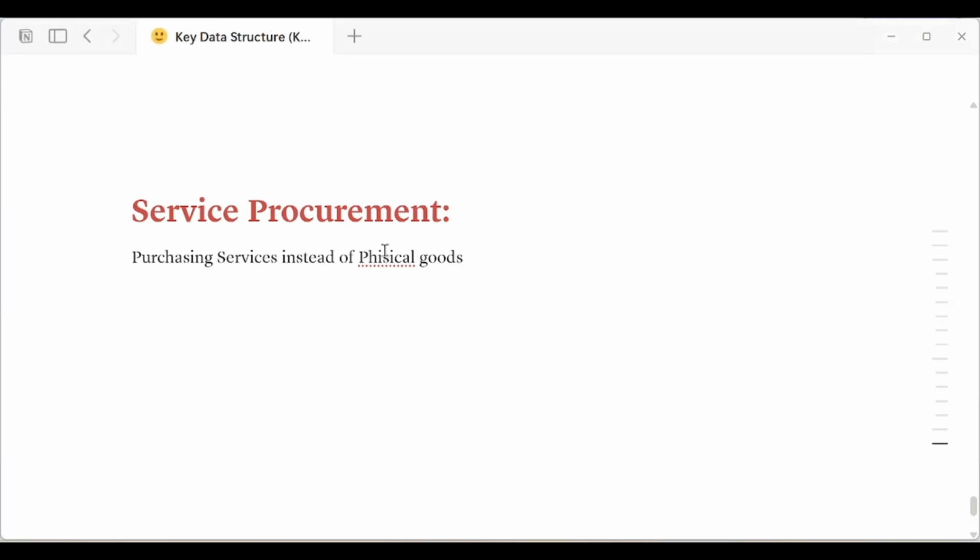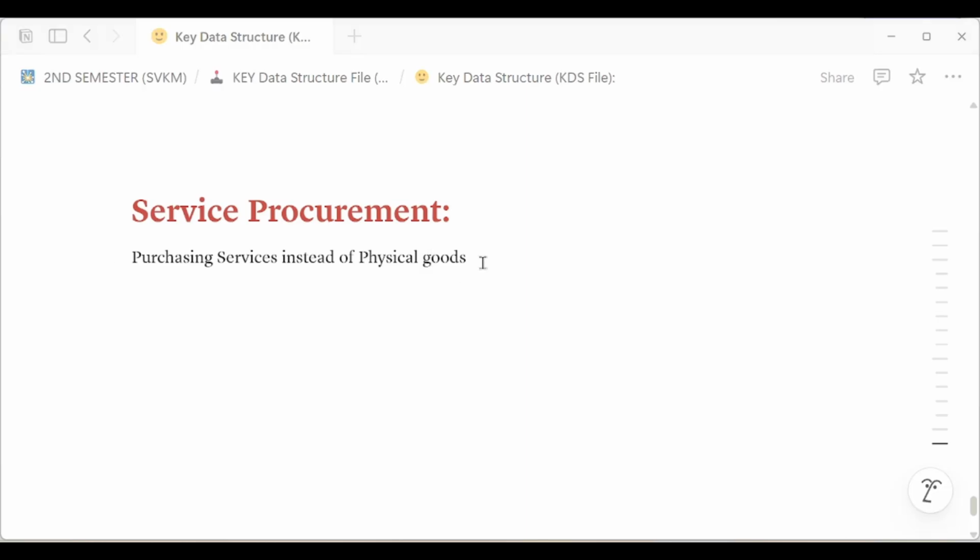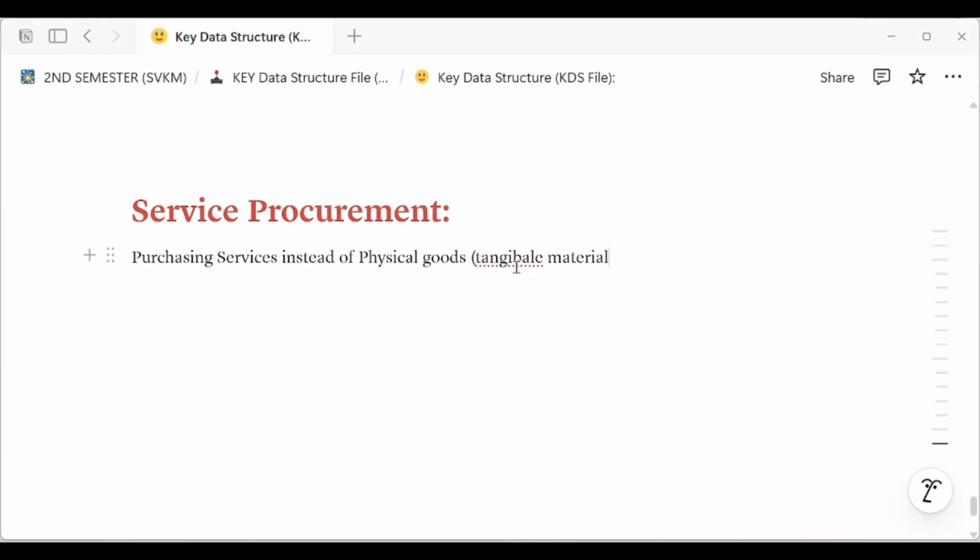Instead of physical goods means tangible material, tangible things.